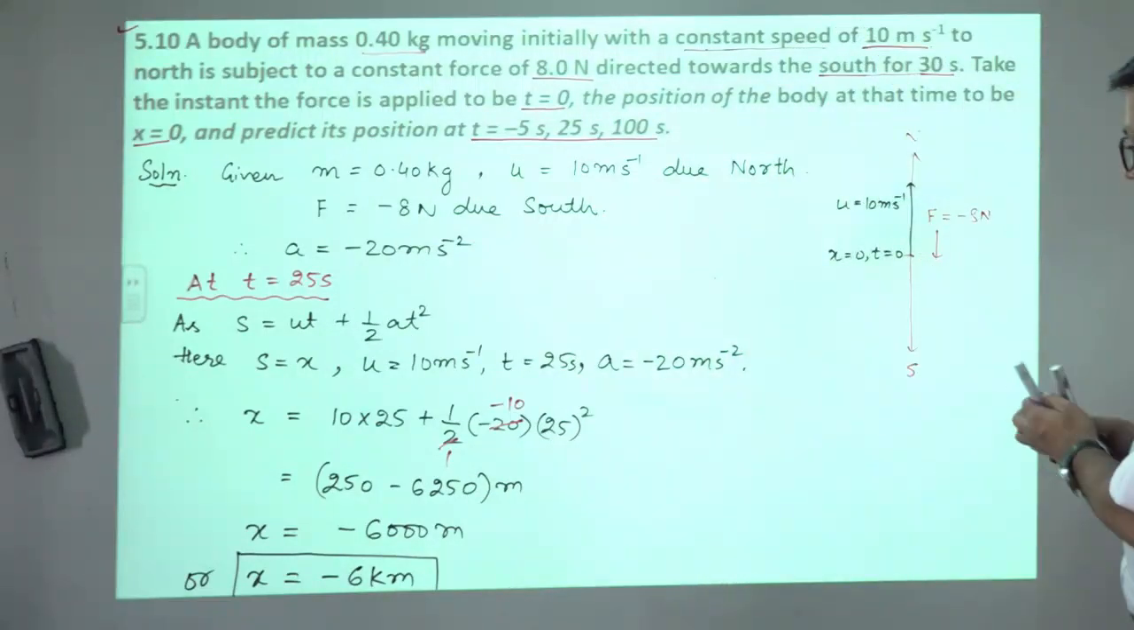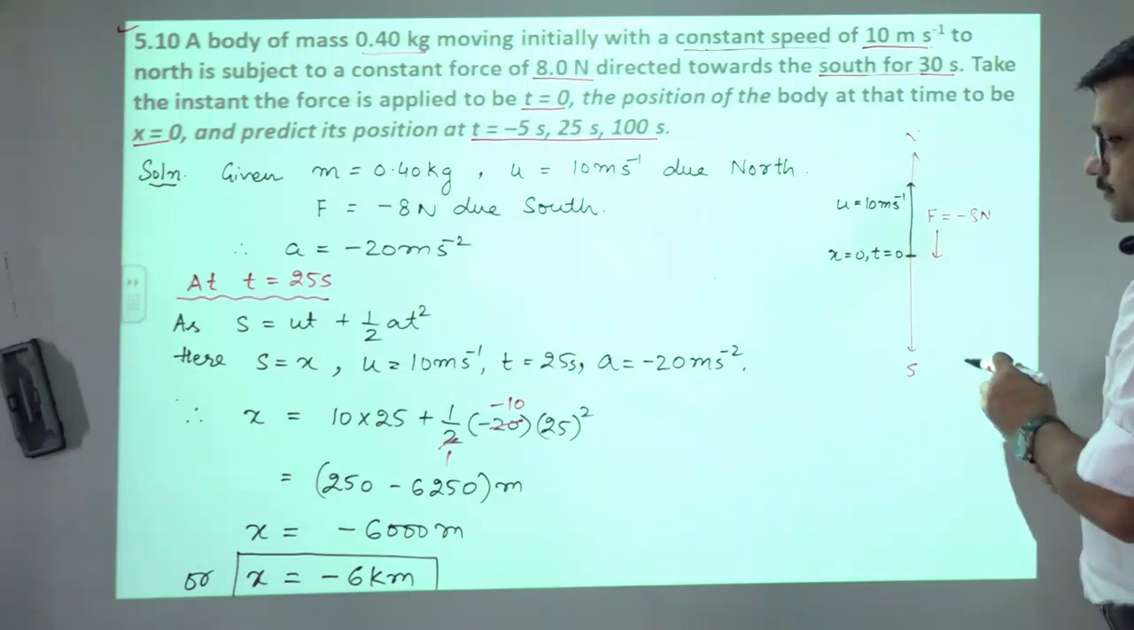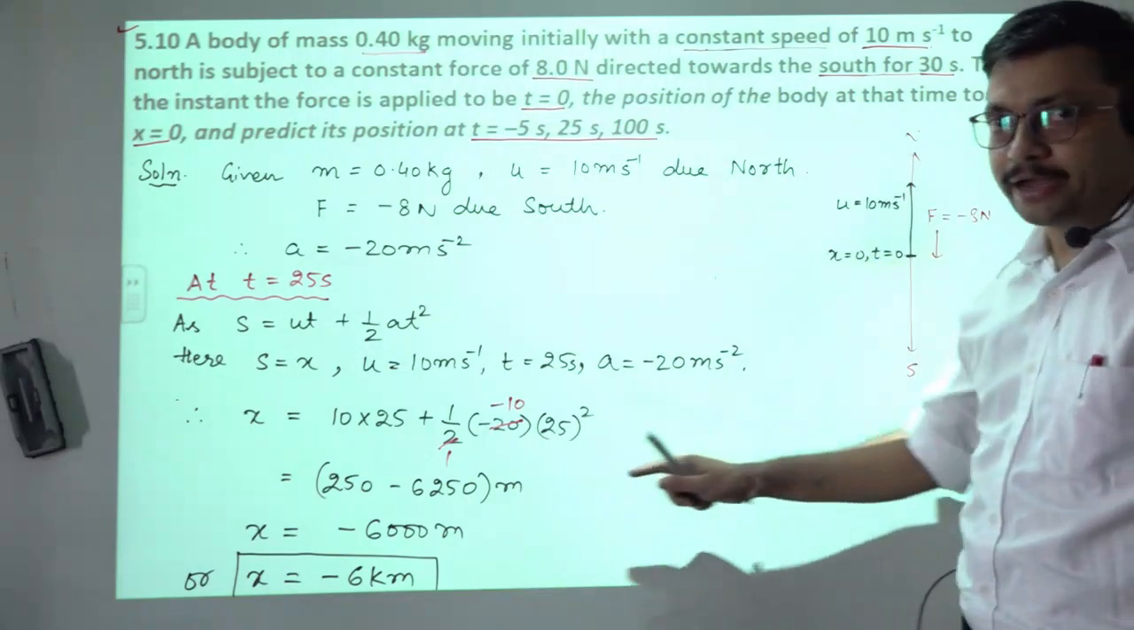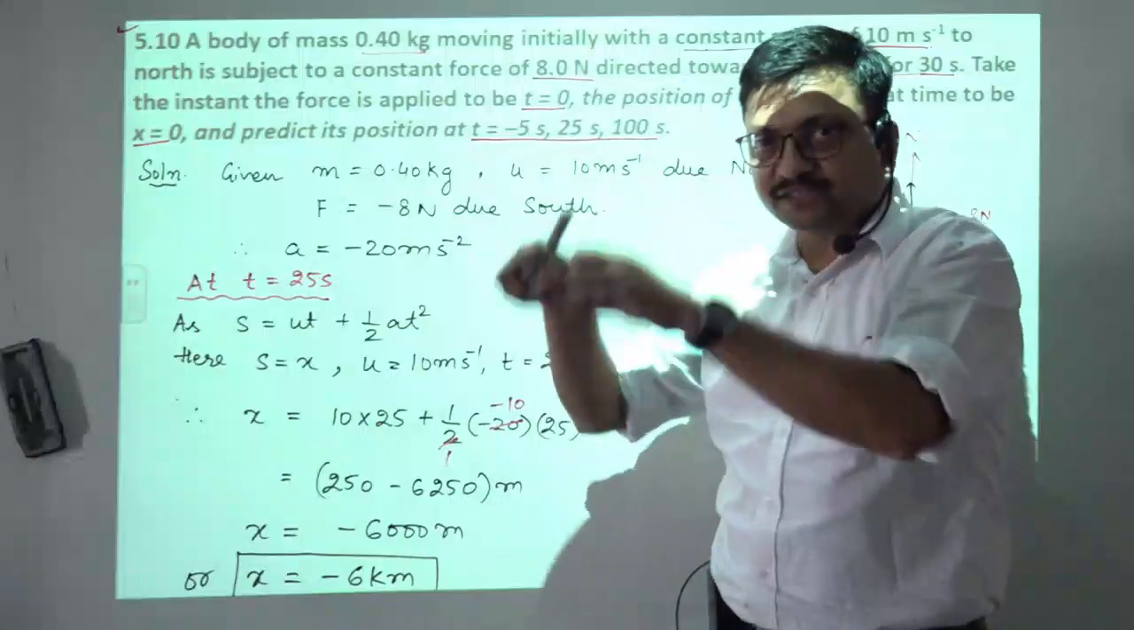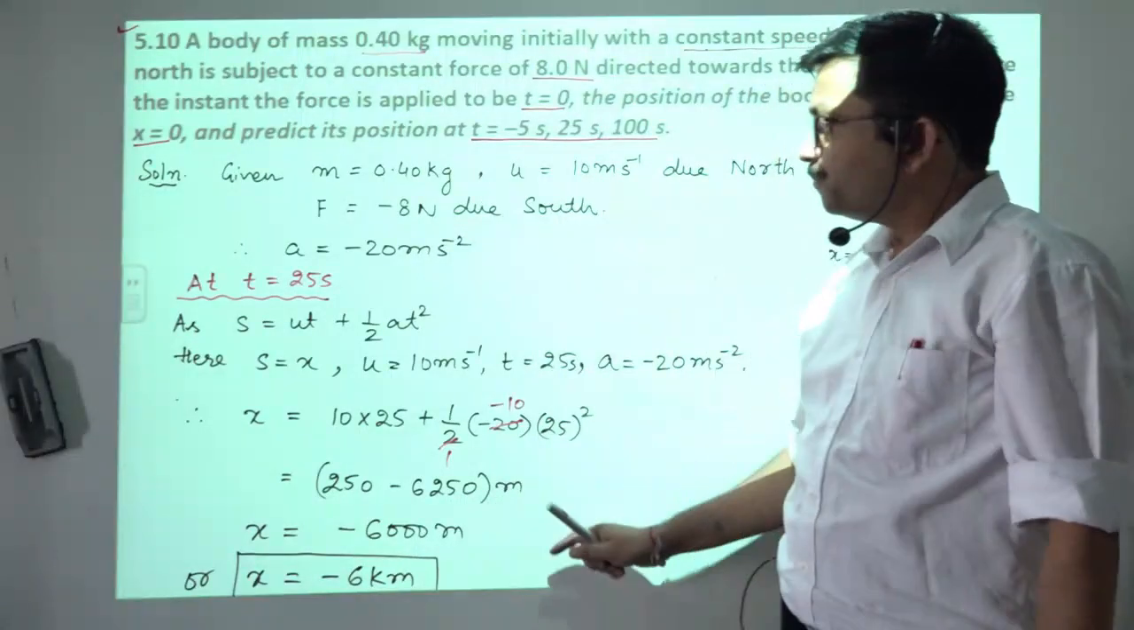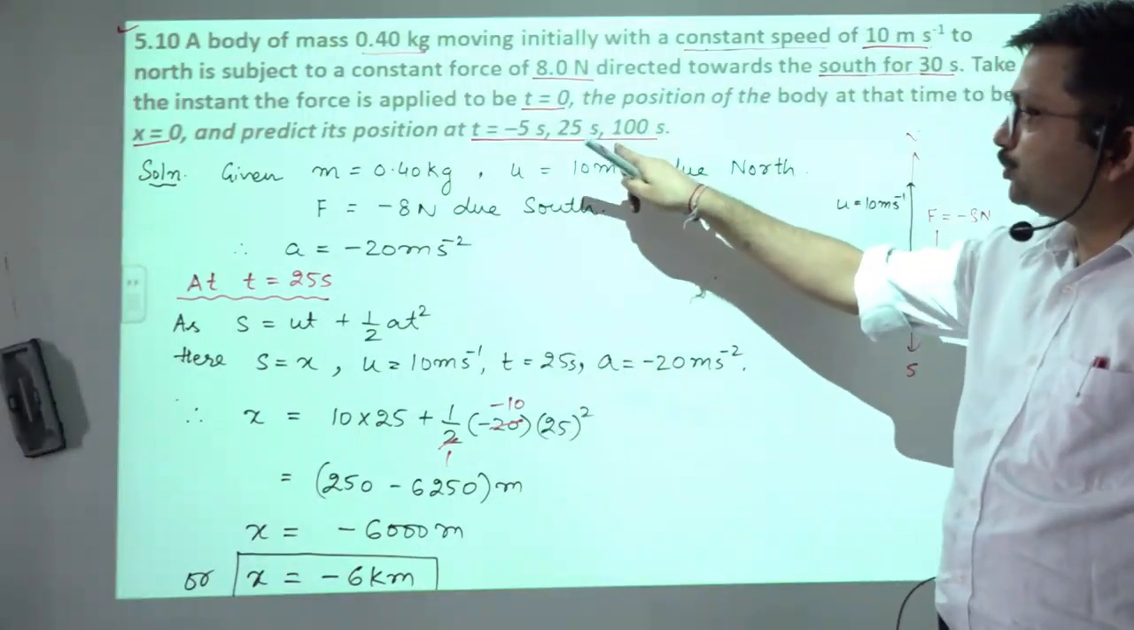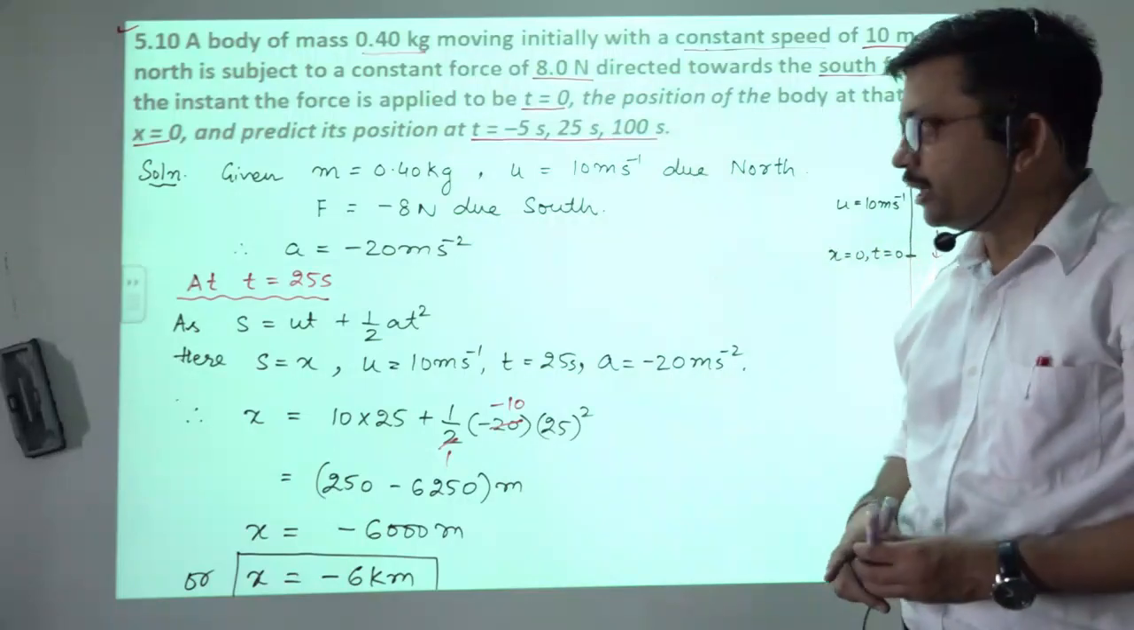Now look, x 0 is here, and its position there is coming out negative, minus 6 kilometer, minus 6000 meter. Now let's calculate the position of the body at t is equal to 100 second.